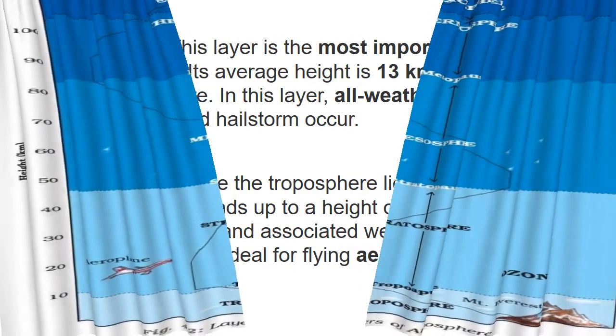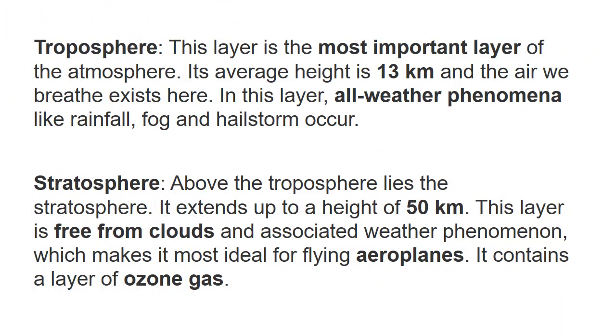So first we are going to see about troposphere. This layer is the most important layer of the atmosphere. So which is the most important layer? Troposphere. Its average height is 13 kilometer. How many kilometer, my dear children? 13 kilometer. And the air we breathe exists here. So we are breathing the air that is only in the troposphere.